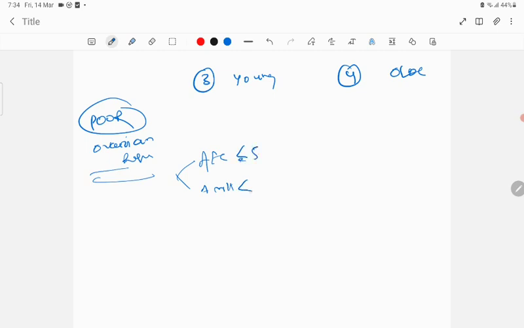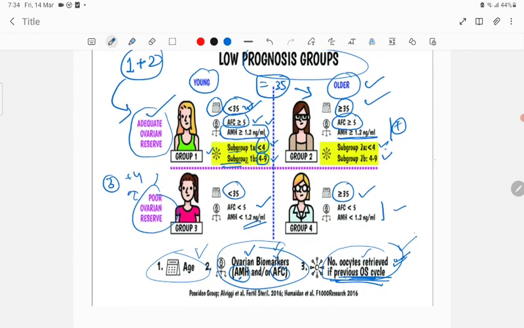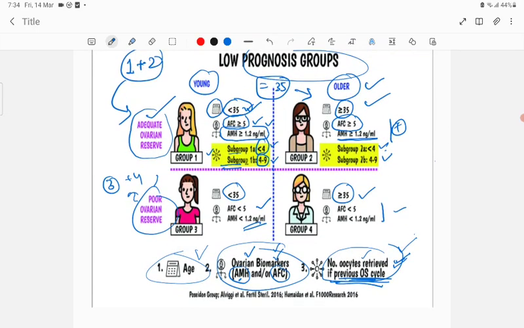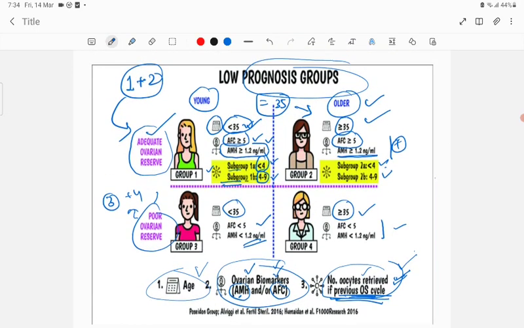AFC is less than 5, AMH is less than 1.2 nanogram per ml. On both sides it is the same: AFC less than 5, AMH less than 1.2 nanogram per ml. Young age less than 35, old age more than or equal to 35. Group 3 and group 4 is poor ovarian reserve. Very, very simple to remember this. They can ask this many times, they will ask this question in the NEET SS.